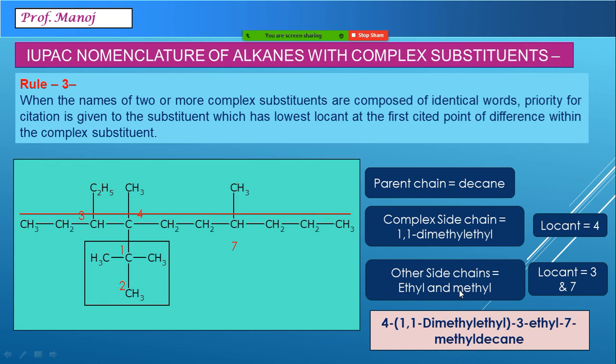So the steps are: number 1, find the parent chain, the long chain. Number 2, find the complex side chain, name it, find the locant. Number 3, if there are any other side chains, find them, find their locants. You have to write these things in exams on the rough side, on rough paper. Then decide alphabetically whichever is first and then make the final name. Do not try to directly write the name finally. You might go wrong if you are not an expert in it.